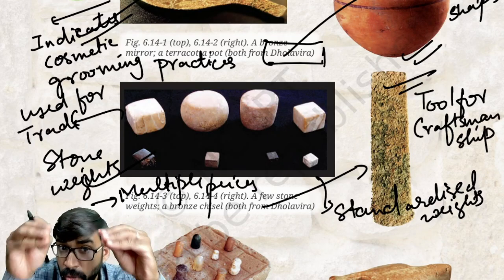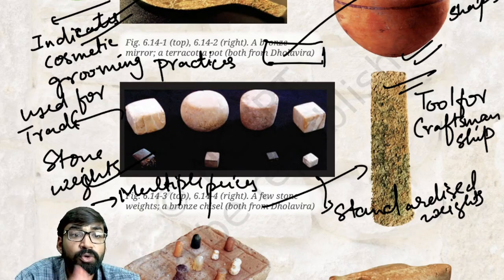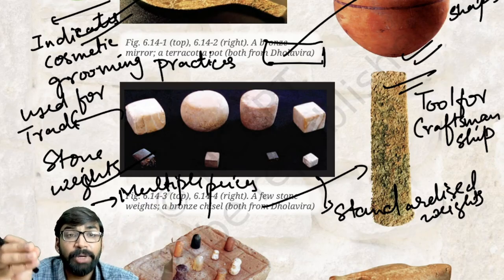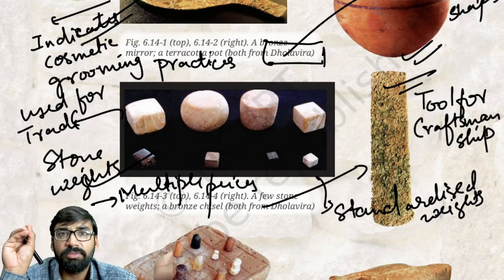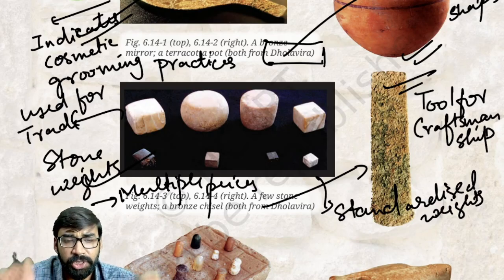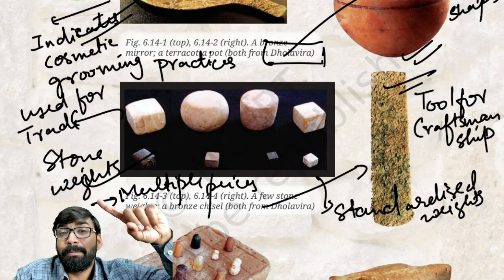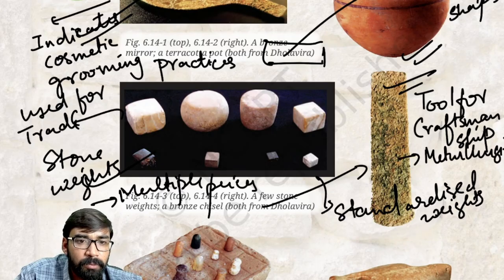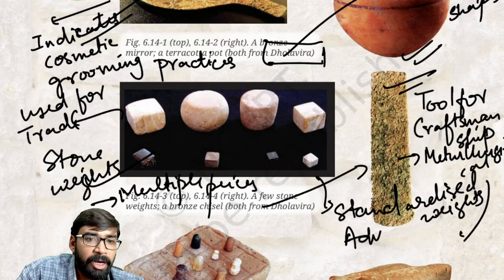Clear? See, in your books only images are given. I'm just trying to explain to you what the purpose of this was, because this is the relevance of UPSC in the prelims examination. So you can draw all these things, you can write down all these things. This was the tool for craftsmanship, and this also represents metallurgical advancement.